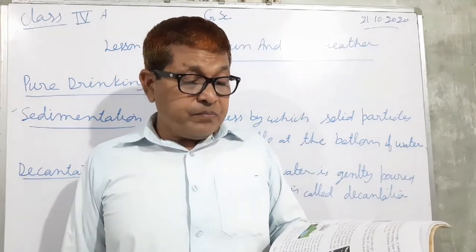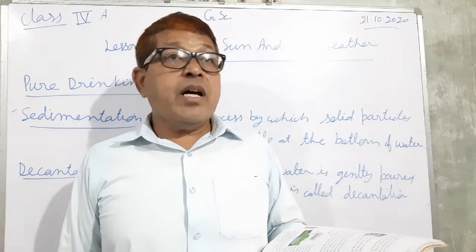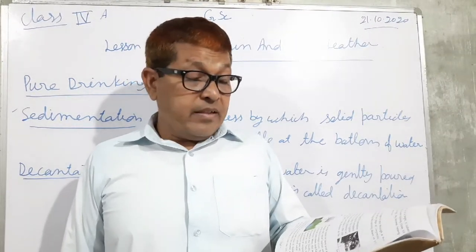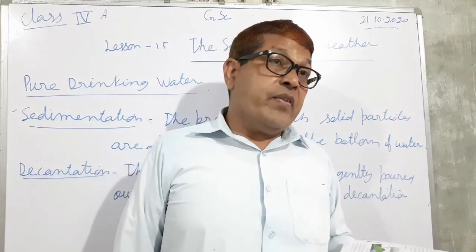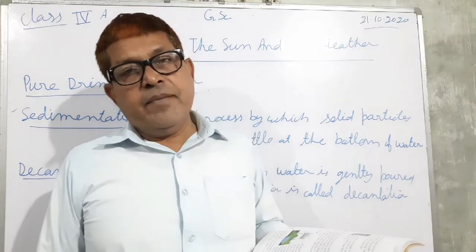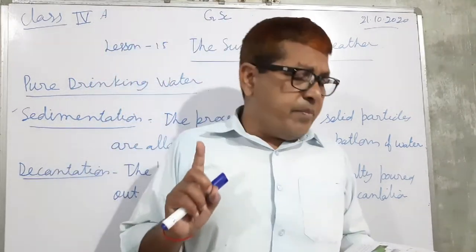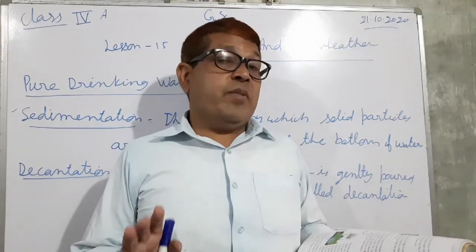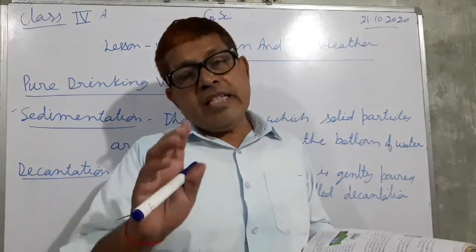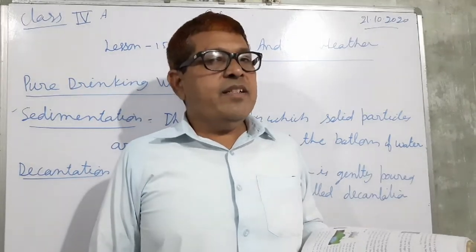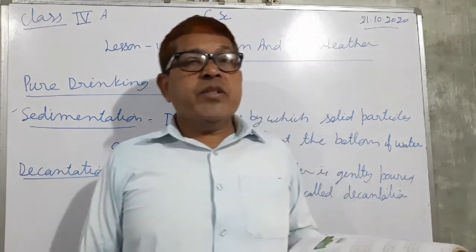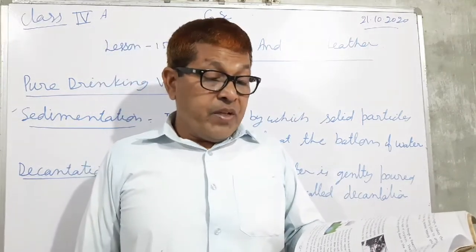So this is the best method for purifying water, because by this method germs are killed. It is better to apply both methods. First, after sedimentation, we get the clean water, and this clean water must be boiled, and after boiling it will be free from germs, so it can be used for drinking.